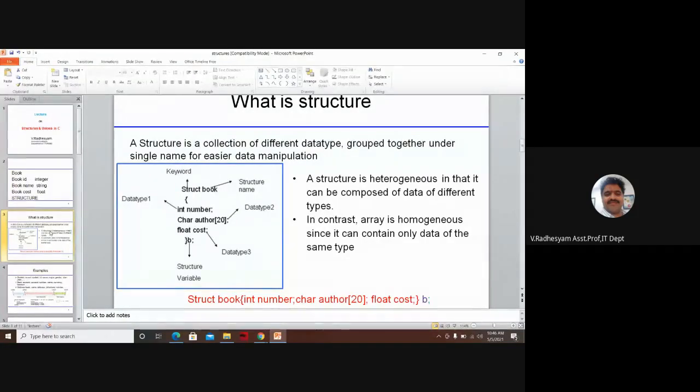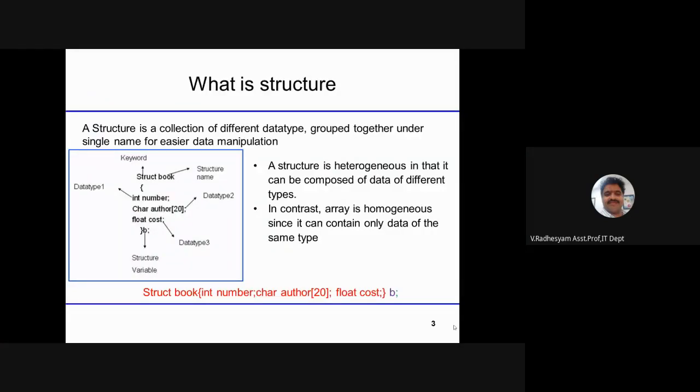And I told you, structure is heterogeneous. See here, first is struct. Struct is a keyword. How many keywords are there in C programming? 32, sir.